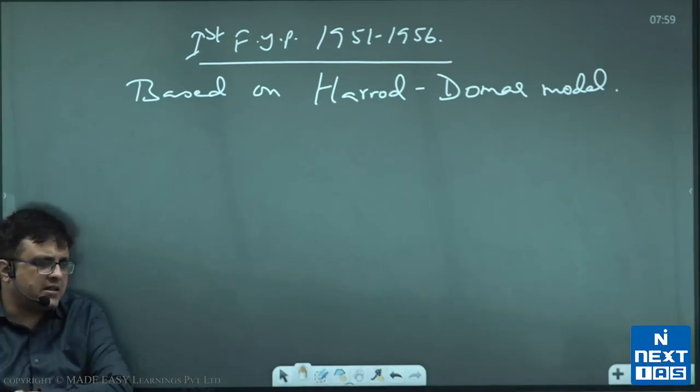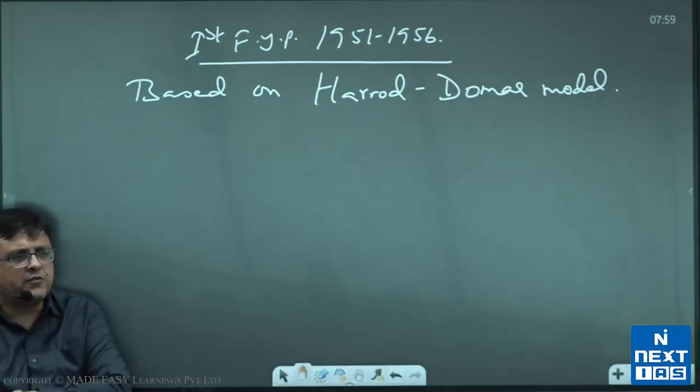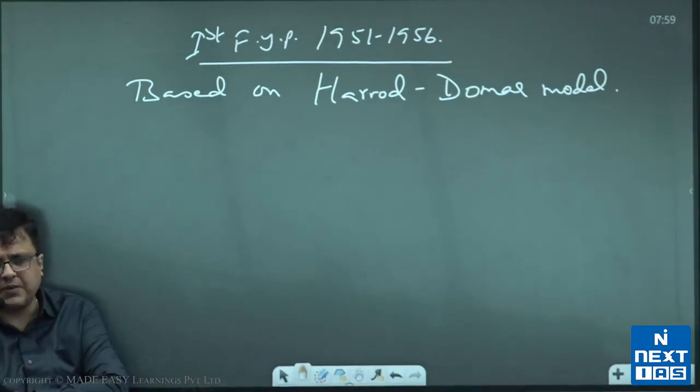I repeat, the plan targeted a growth rate of 2.1% per annum and achieved slightly more than 4% per annum.